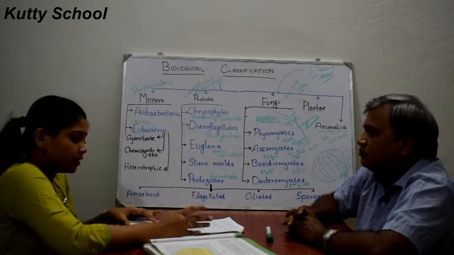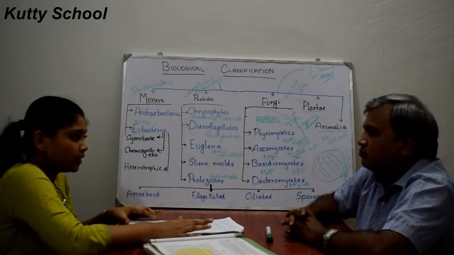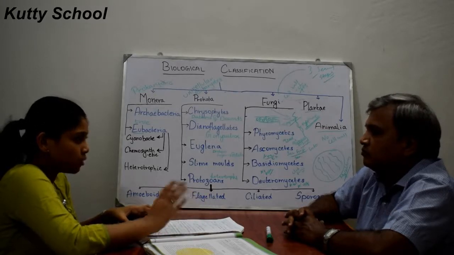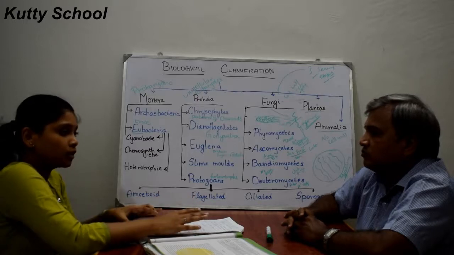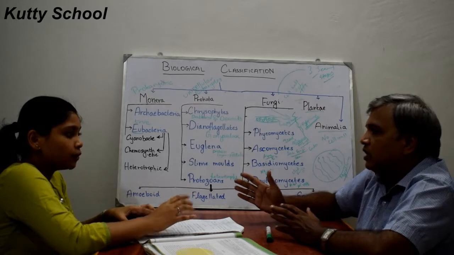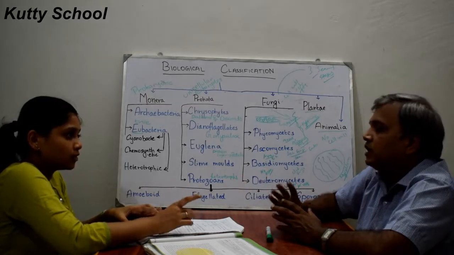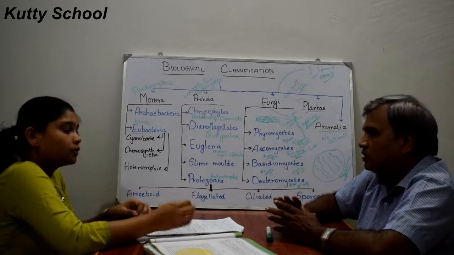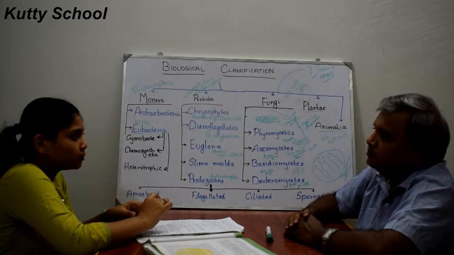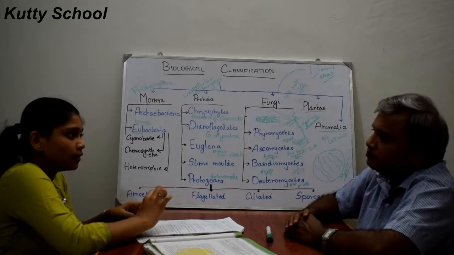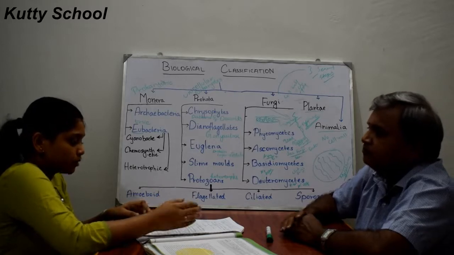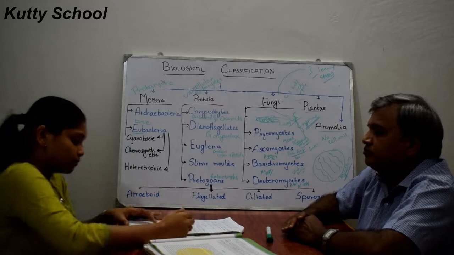And these viruses are smaller than bacteria but larger than mycoplasmas. Mycoplasmas are very small organisms. So viruses are larger than mycoplasmas and smaller than bacteria. Mycoplasmas do not have a cell wall, and they survive without oxygen.